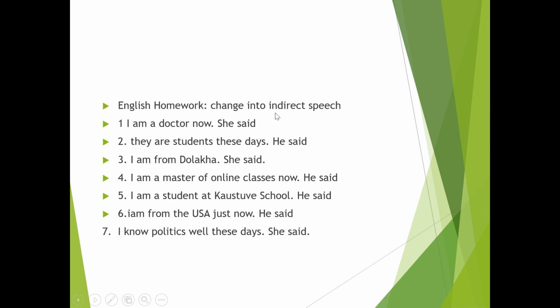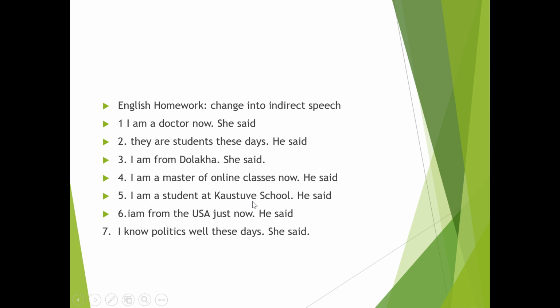Now this is one English homework you can do. Change into indirect speech. How do you change? I'm a doctor now. She said that she was a doctor then. This is one example. There are students these days, he said. How is it changed? He said that they were students those days. These days changes into those days. I'm from Dolakha, she said. And how is it changed? She said that she was from Dolakha. Another one: I'm a master of online classes now. This changes into he said that he was a master of online classes then.